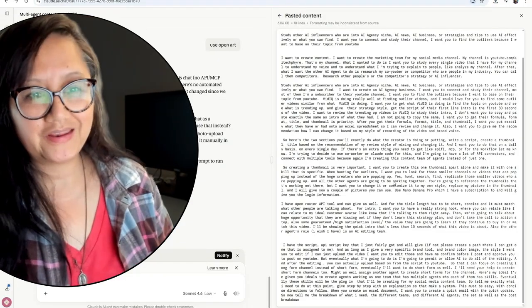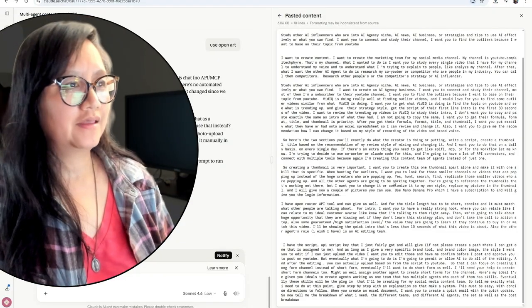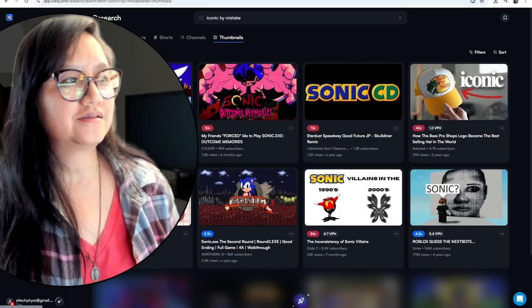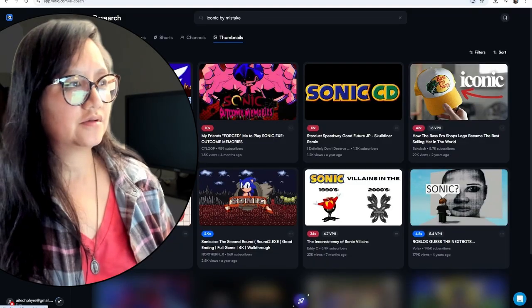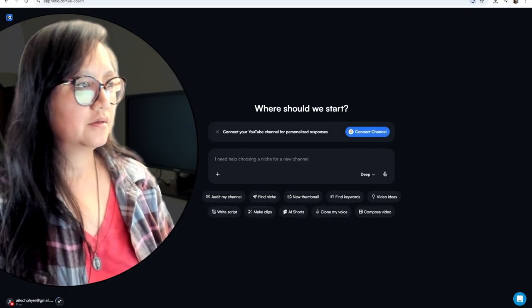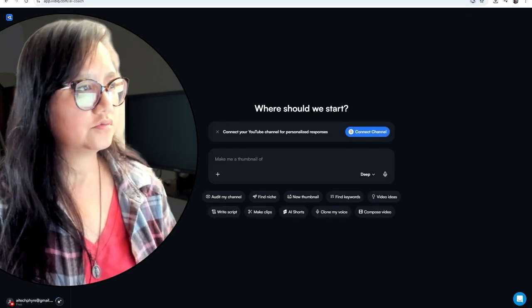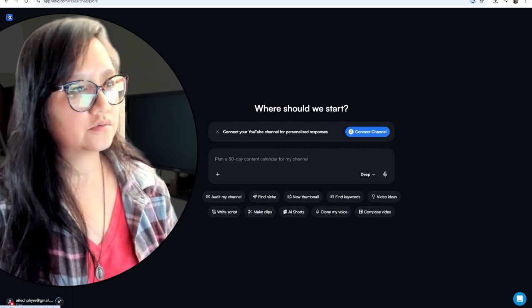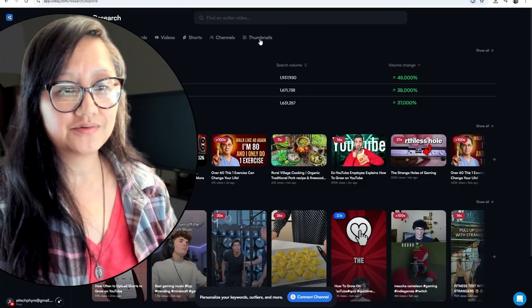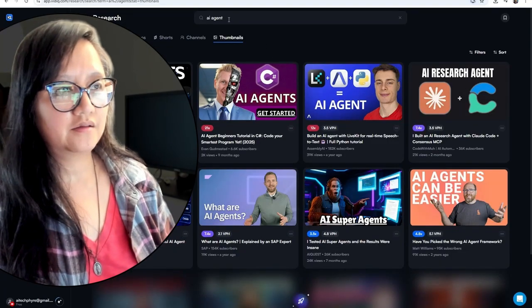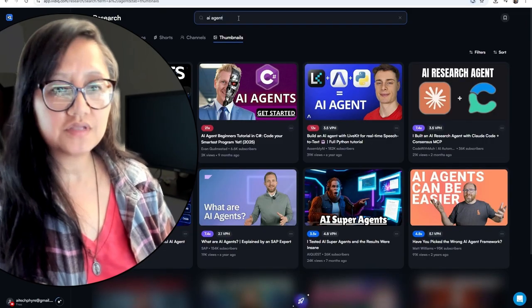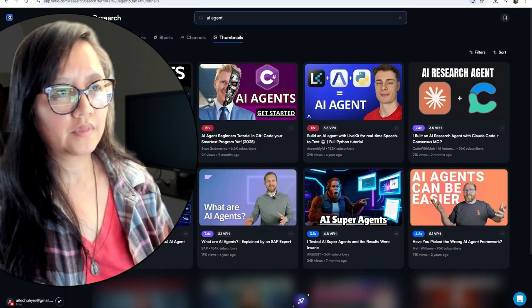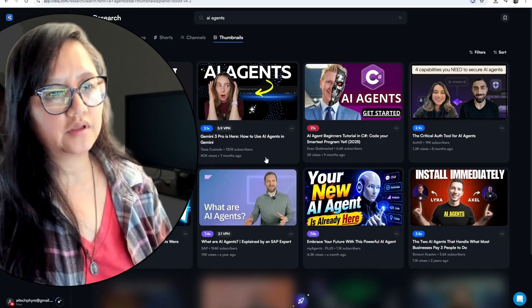Or you can also go to VidIQ, and let's take a look. Here's VidIQ. So when you first log in, you're going to see this panel here. It says New Chat, Research, Optimize, Upgrade, and so forth. Let's do Research, and you're going to click Thumbnail. We're going to type in AI agent just to get an idea of what type of thumbnail would work best for us. So let's go ahead and pick one, and we're just going to pick this one.